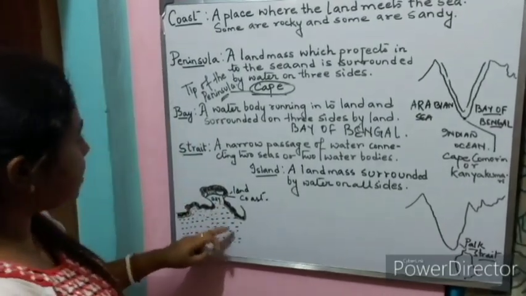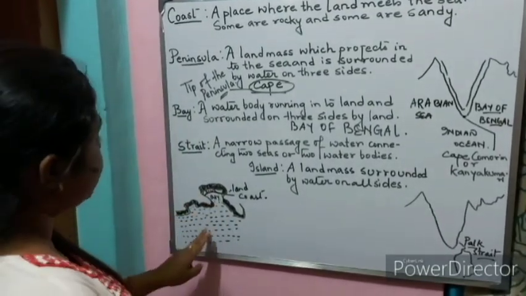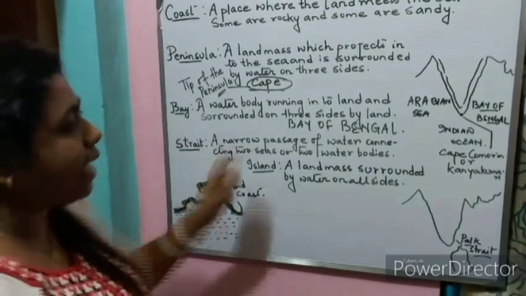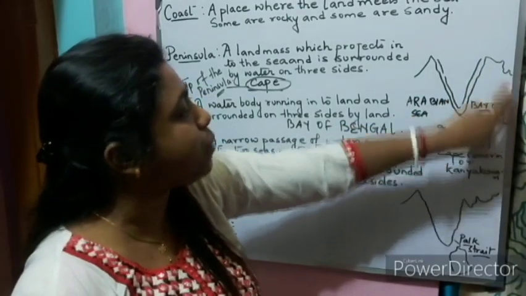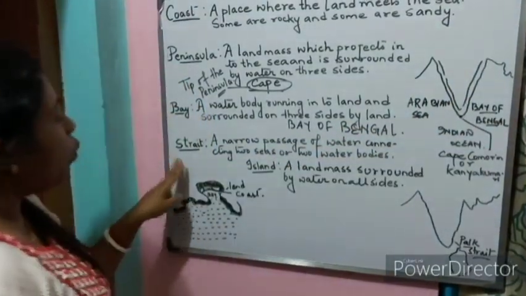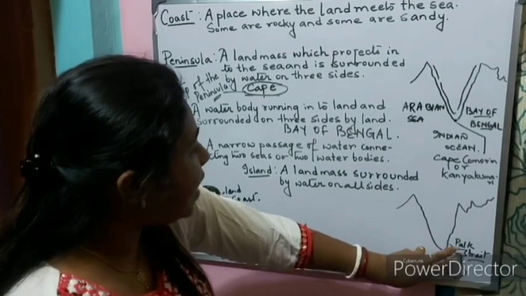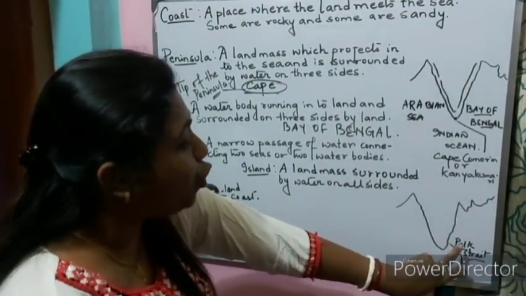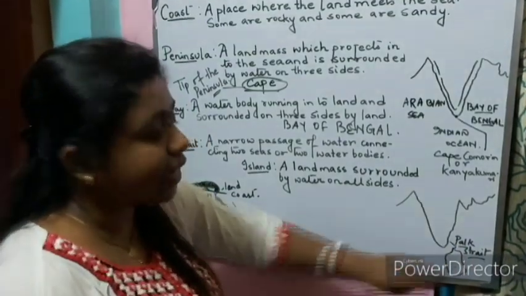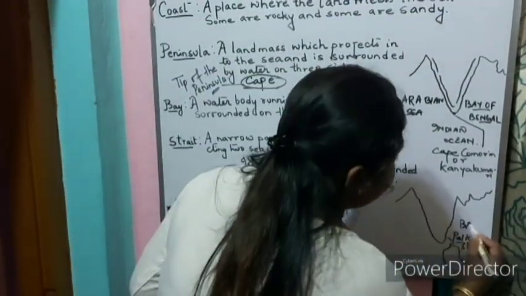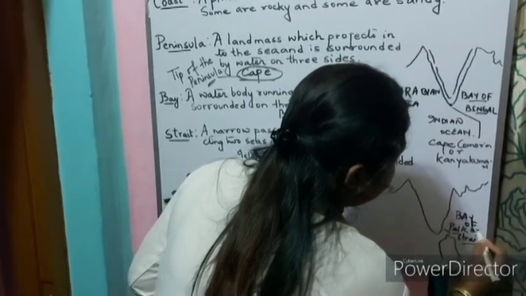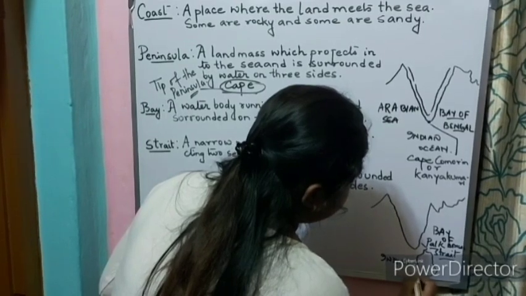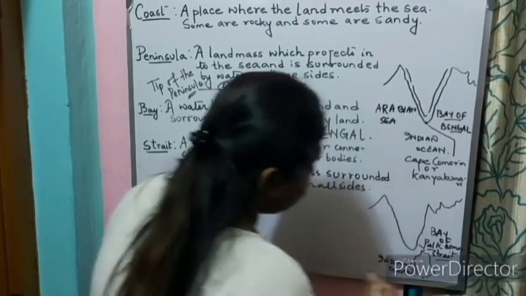What is a bay? See, this is a bay. It is a water body which is running into the land and surrounded on three sides by land, like the Bay of Bengal. What is a strait? A strait is a narrow passage of water which connects two large seas or two water bodies. Here it is the Bay of Bengal, and here it is the Indian Ocean. So it is connecting two larger bodies of water.